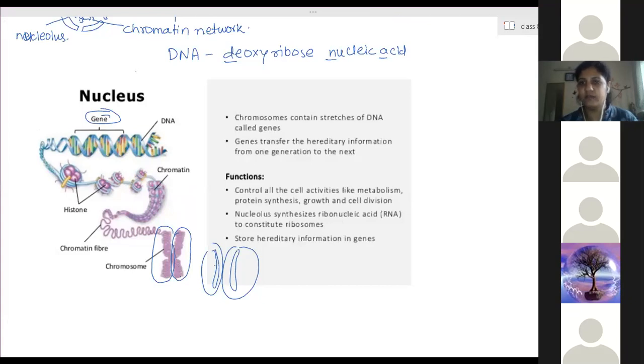Are you able to understand? DNAs are proteins, amino acid strands. Different proteins, in a particular order, combine to form DNA. Many DNAs are arranged in this form, which forms a gene. Many genes combine together to form a chromatin fiber. This chromatin fiber combines in the form of thread-like structures, which are chromosomes. These chromosomes are only seen when the cell is undergoing division.